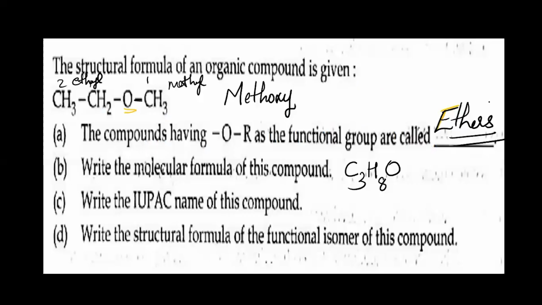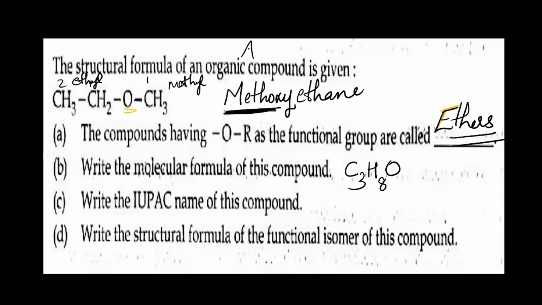So what will be the IUPAC name? Methoxyethane. The shorter one acts as alkoxy, and the longer one as alkane. That is what you have to remember for writing the IUPAC name of ethers. Count the number of atoms on both sides, find which is smaller and which is larger, and write the smaller one as alkoxy and the larger one as alkane.